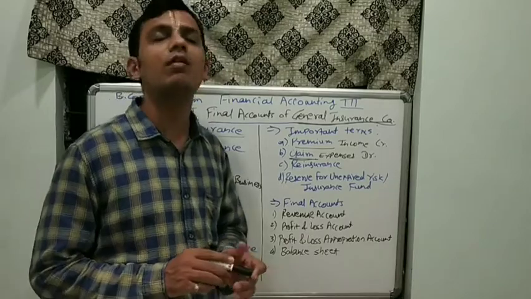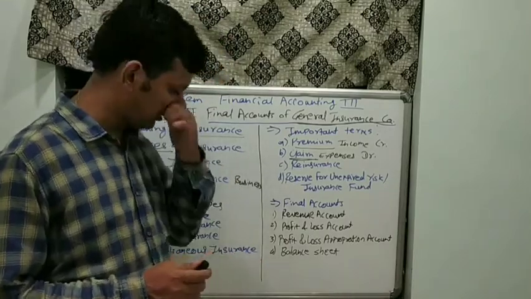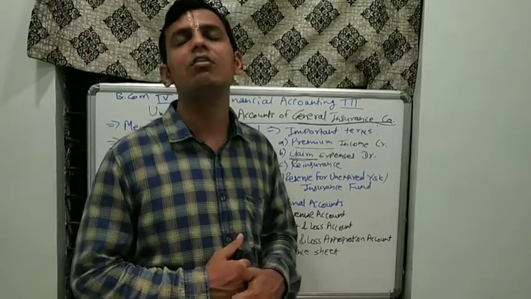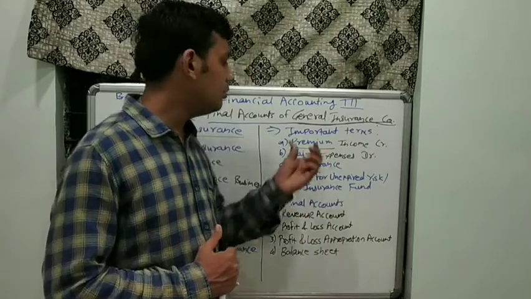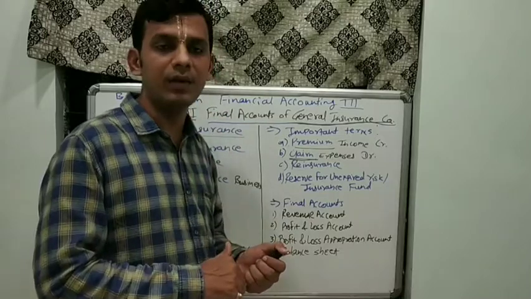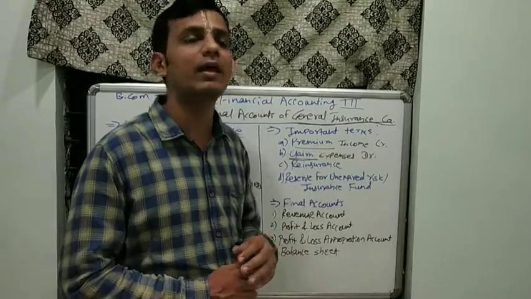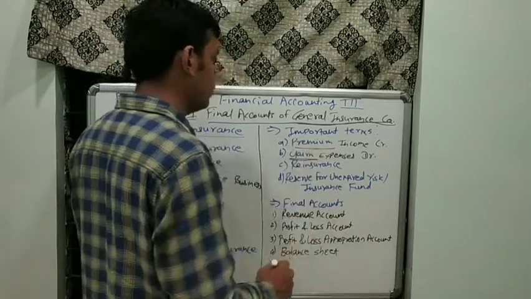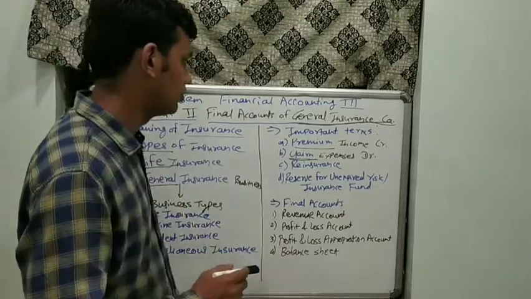As we have discussed earlier, in the banking company final account, interest received by the bank is the major source of income and interest paid by the bank is the major source of expenses. Same is with the insurance company. Premium received means whatever the charges an insured is paying to the company, that is known as premium. That is the technical name or the exact name for the insurance companies, whether it is life insurance or general insurance.